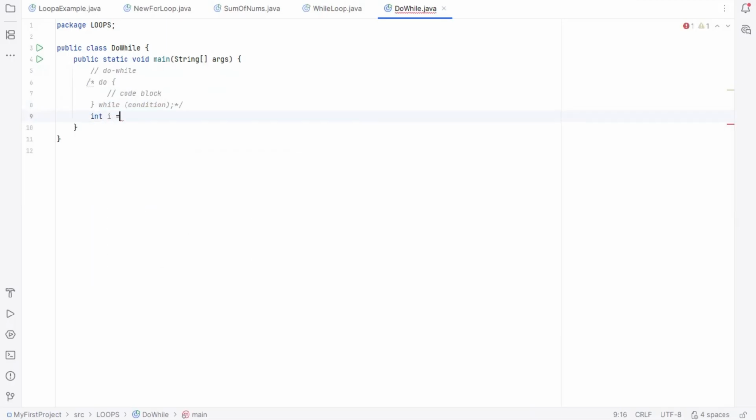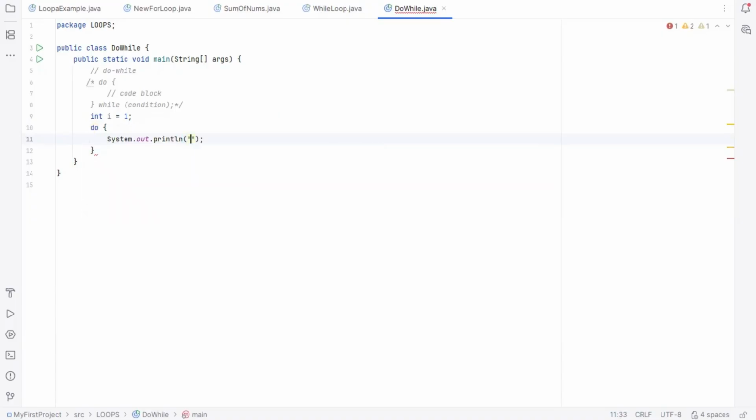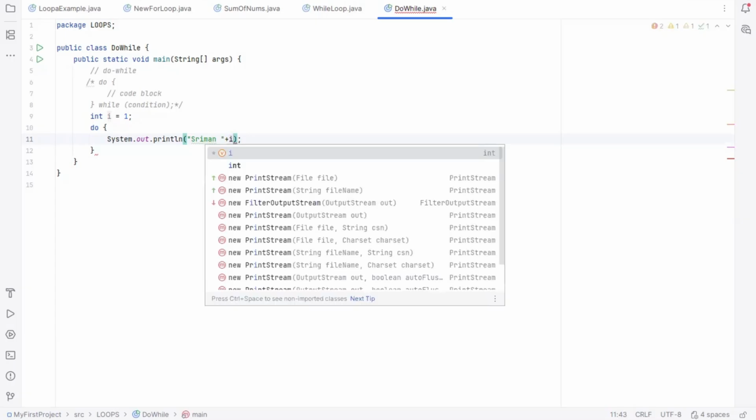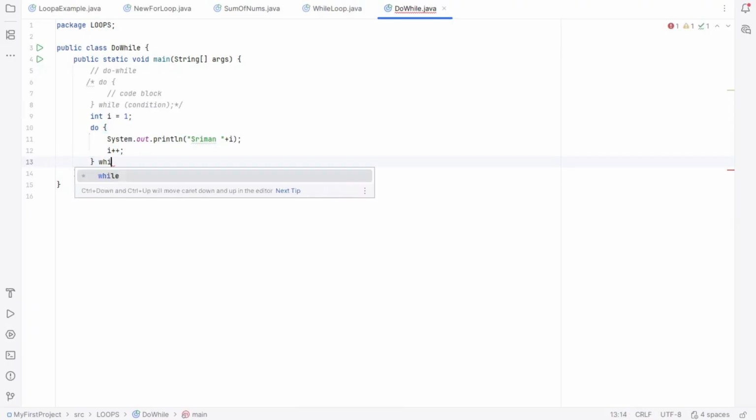Int i is equal to 1. Do flower bracket start, system dot out dot println, i plus plus. Outside you are going to write while i less than 6. Correct. This is what you have written.